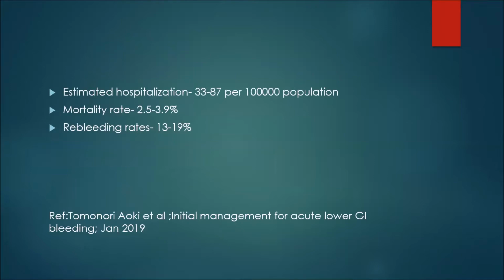Estimated hospitalization rates range from 33 to 87 per 10,000 population, mortality is 2.5 to 3.9%, and rebleeding rates range from 13 to 19% according to literature.